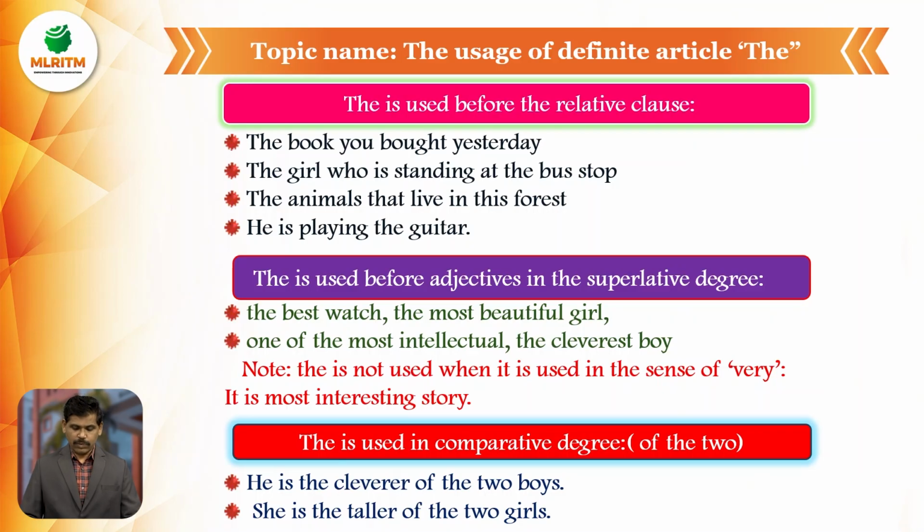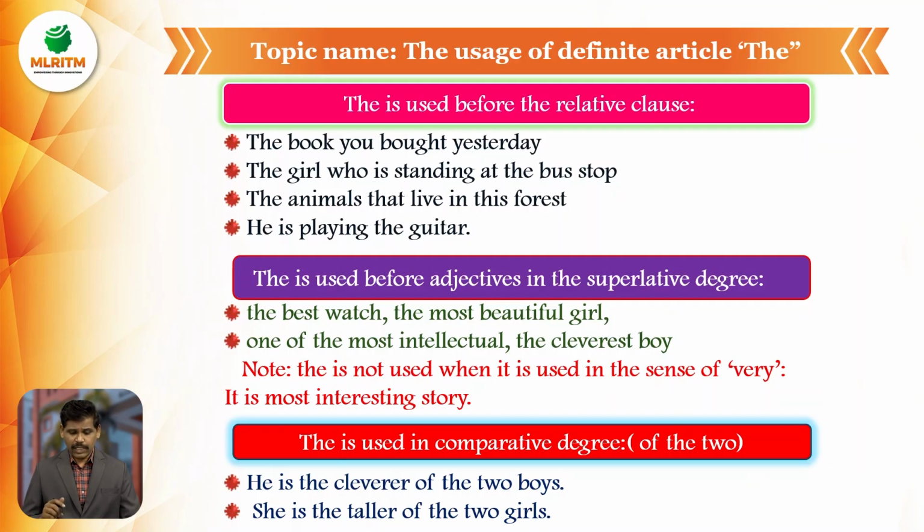Article the is used before the relative clause. The book you bought yesterday, really that's fantastic. The book, the particular book, the book you bought yesterday. The girl who is standing at the bus stop. There are so many girls standing at the bus stop, but we are talking about the particular girl, the girl who is standing at the bus stop.